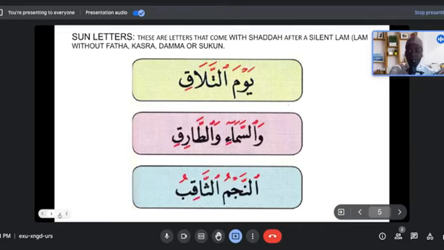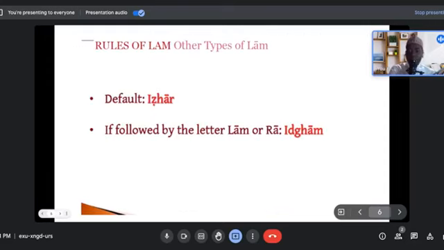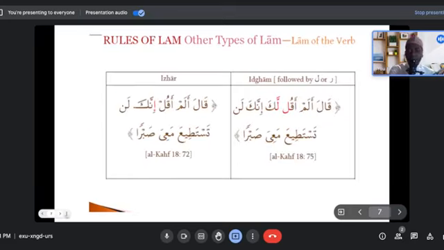So let's move on to other situations where we are not talking about definite articles for lam. I told you guys the major rule for lam is either izhar or idgham, right? And here, when lam is used as part of verbs in the Quran. The other one we talked about earlier is when lam is part of a noun, right? So when lam is used as part of a verb in the Quran, there are two situations that can happen as well. It's either the lam is pronounced in izhar or it's not pronounced, right?